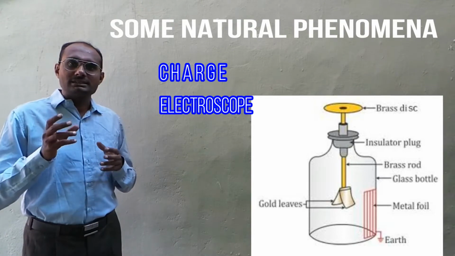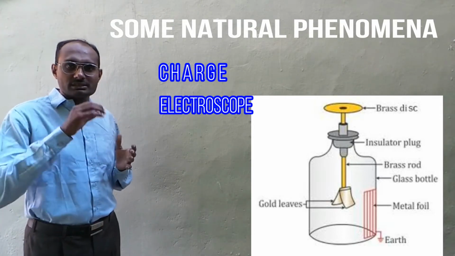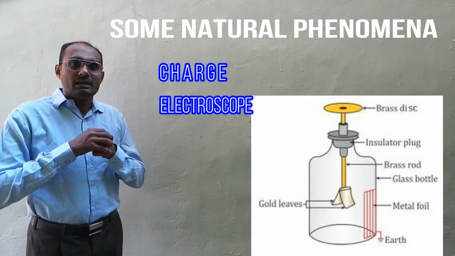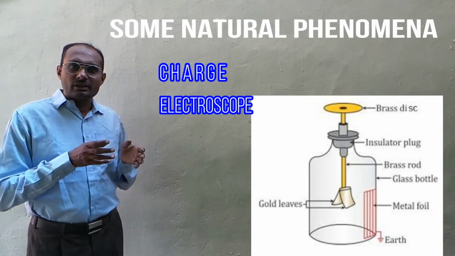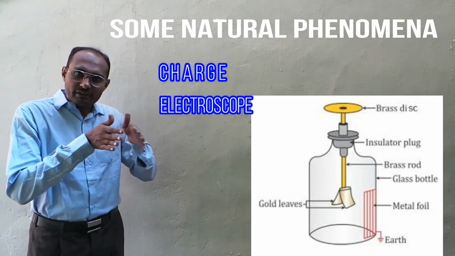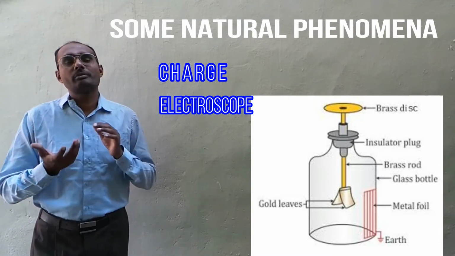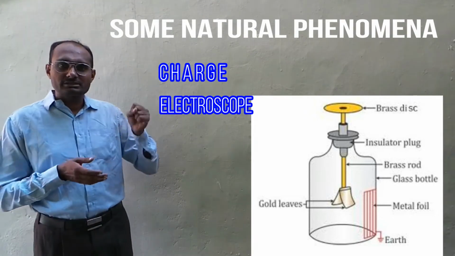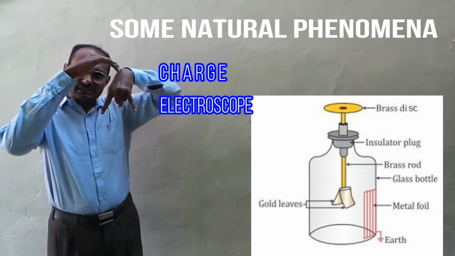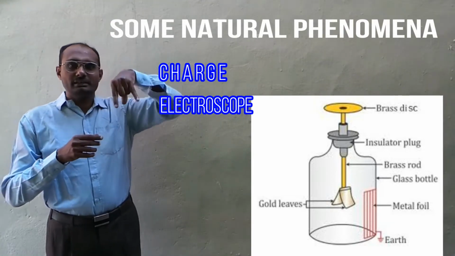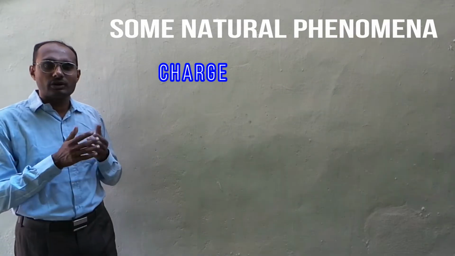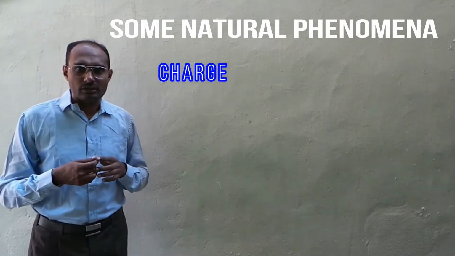When a charged body is brought near the top of the brass rod, which has a disc, then depending on the amount of charge present, these gold leaves move away from each other. If more charge is there, the repulsion between the gold leaves will be more. If the charge is less, the repulsion will be less. If the leaves are not moving at all, then we say the body is not charged at all.